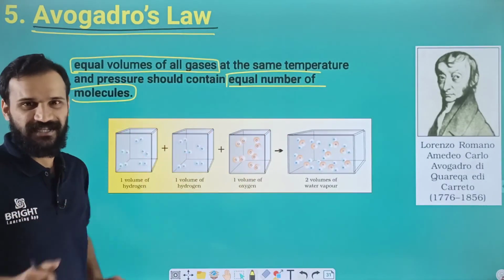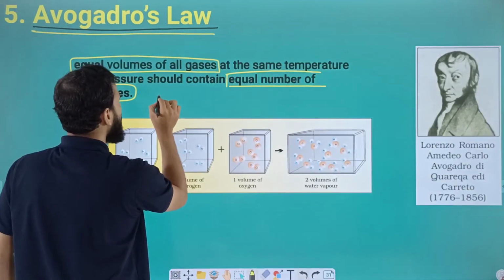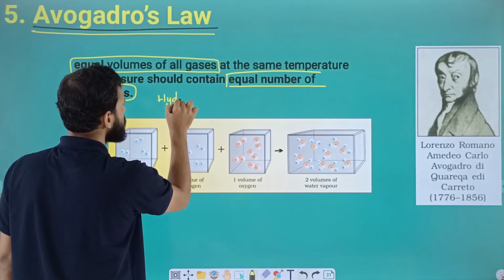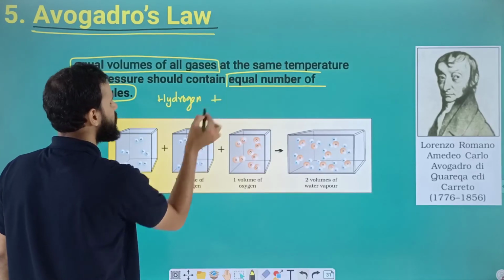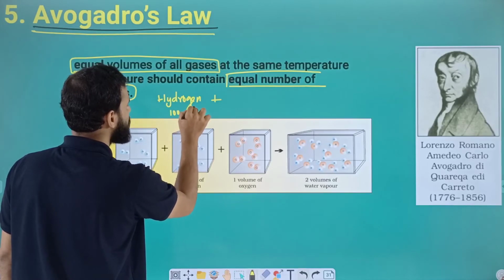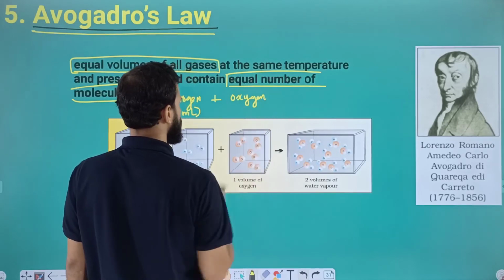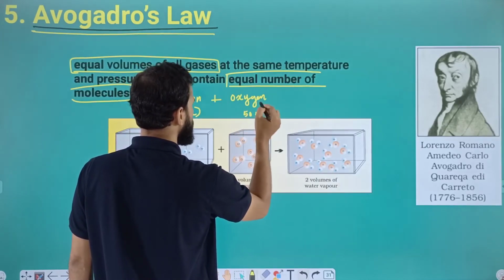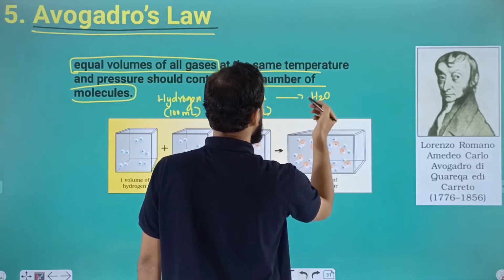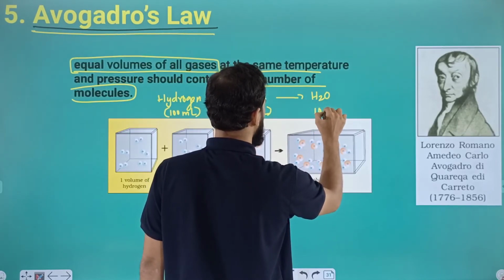Let us take the previous example that we discussed in Gay-Lussac's law of gaseous volume. We are taking hydrogen, 100 milliliter volume of hydrogen, reacted with oxygen, 50 milliliter, and we are getting water, H2O, also 100 milliliter.